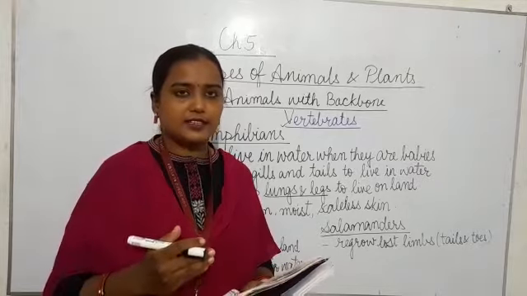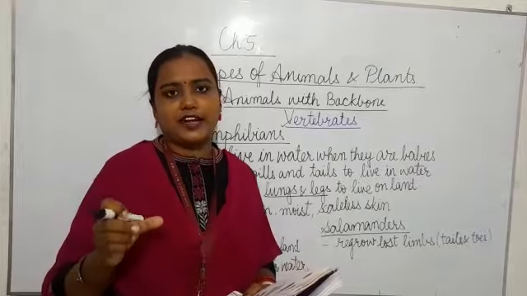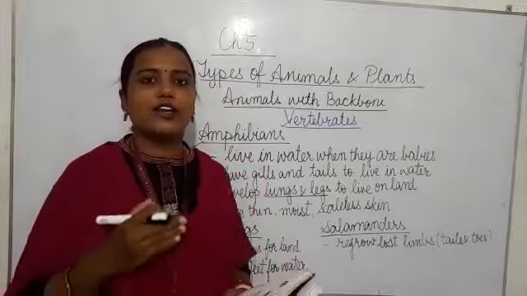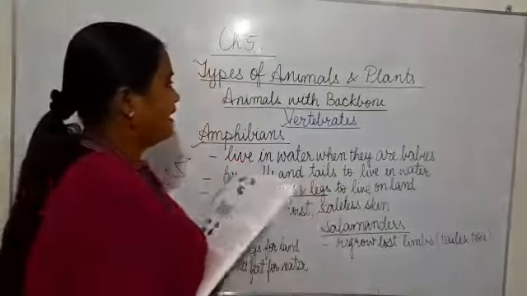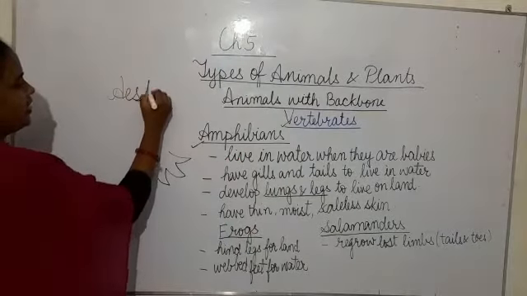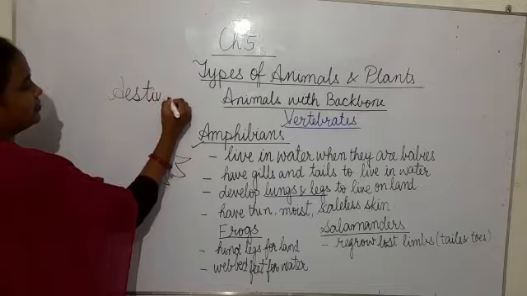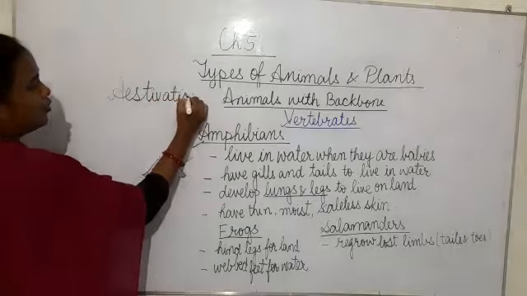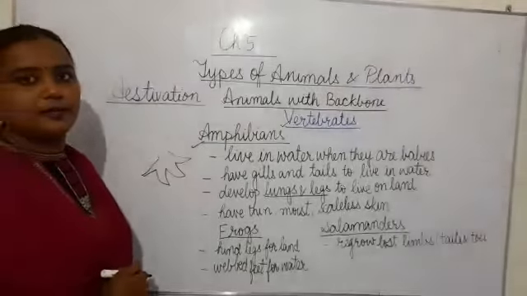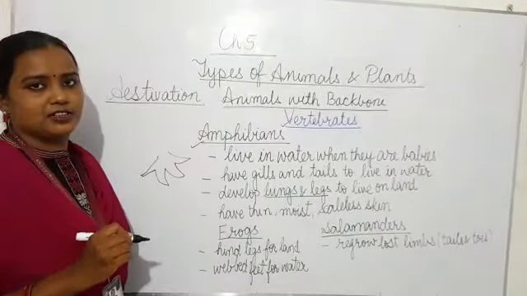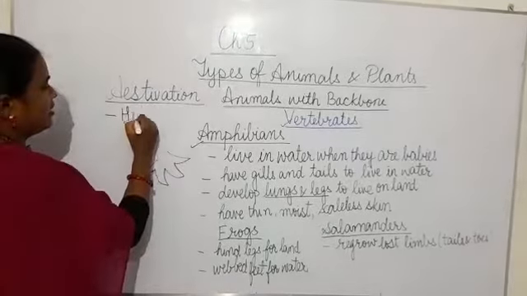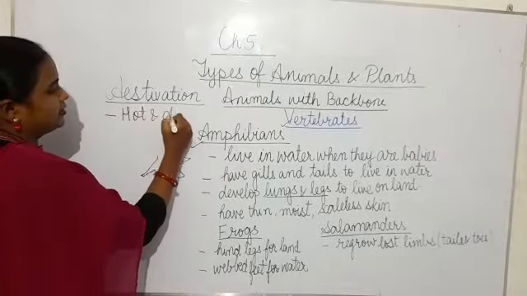And when this period of inactivity occurs during hot weather, it is called aestivation. What is it called? It is called aestivation, the period of inactivity of amphibians during hot and dry weather.